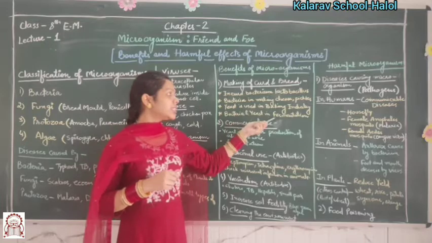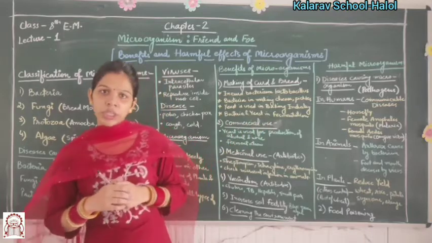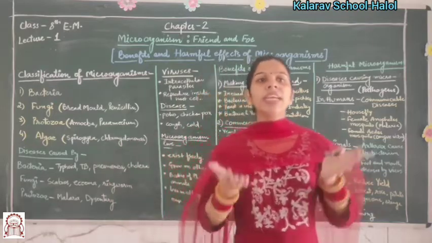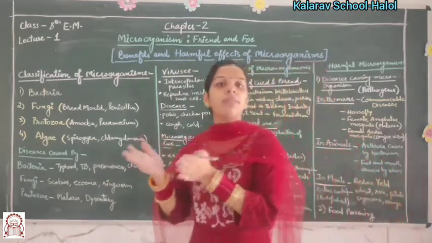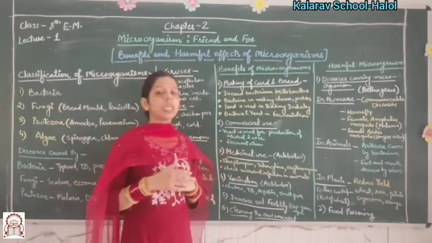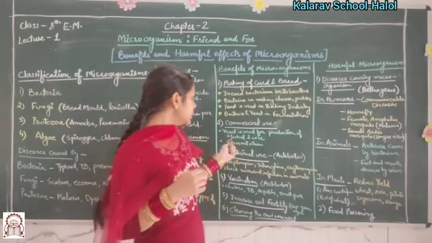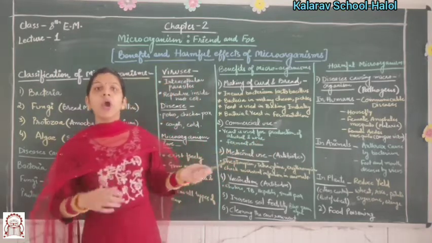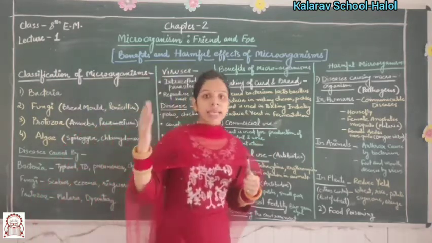Bacteria and yeast are used in fermentation. Fermentation is the process of increasing the volume of the content. The second use is commercial use. Yeast is used for the production of alcohol and wine on a large scale.